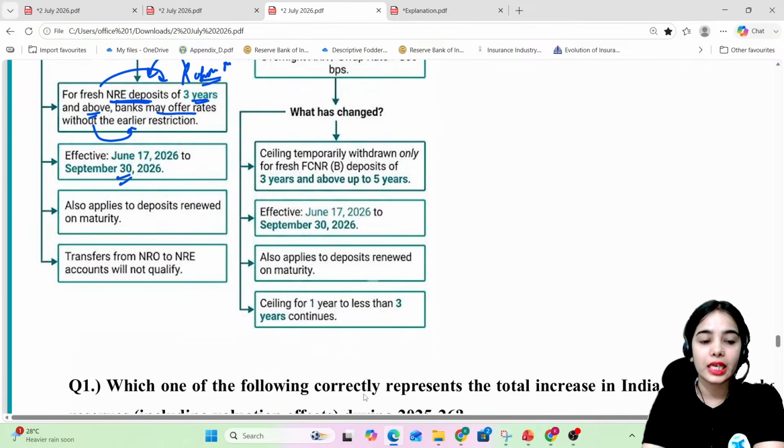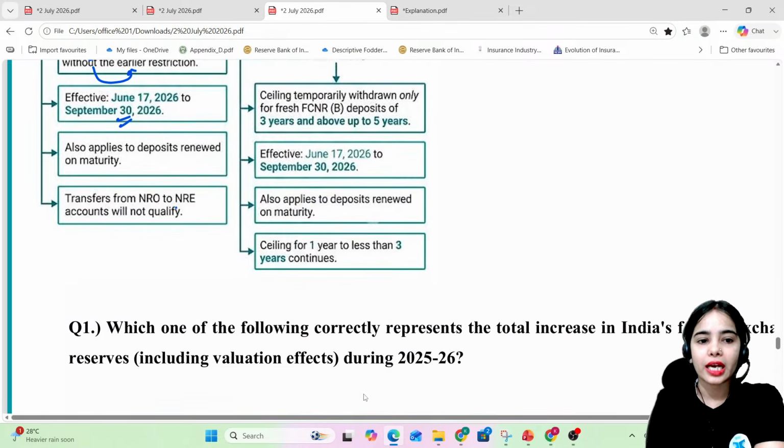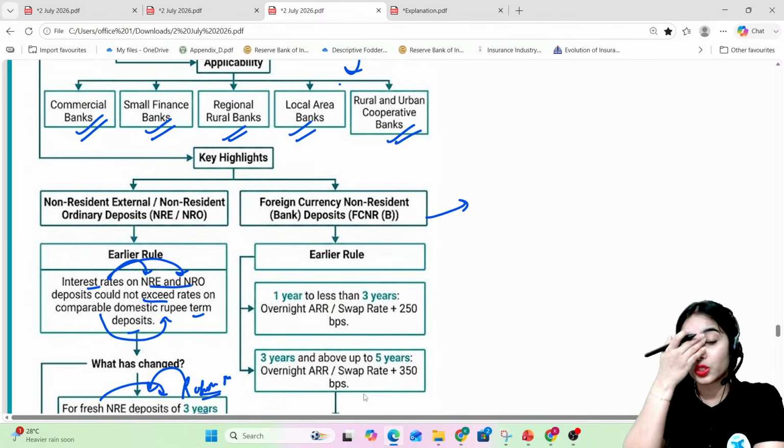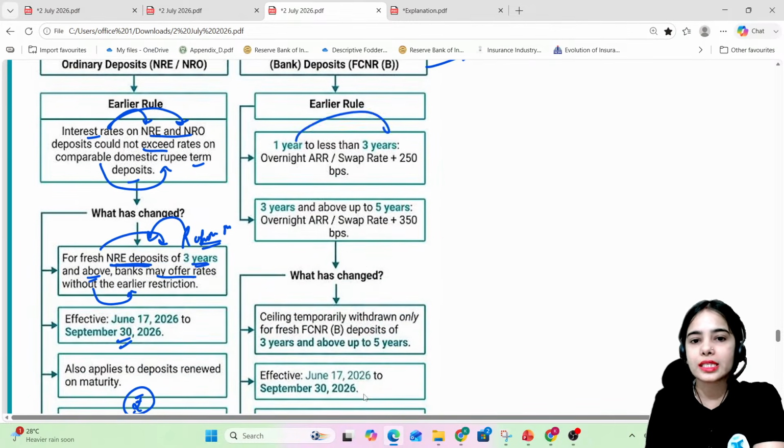This is the idea. But the transfer from NRO to NRE accounts will not qualify because NRO is earned in rupees, is kept in rupees. Next is FCNRB deposits. So FCNRB deposits 1 year to less than 3 year.